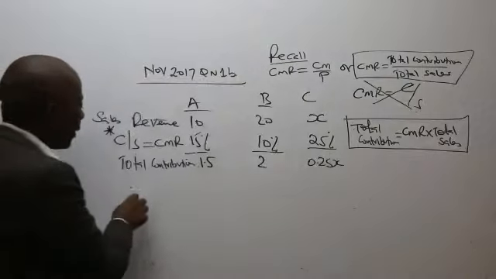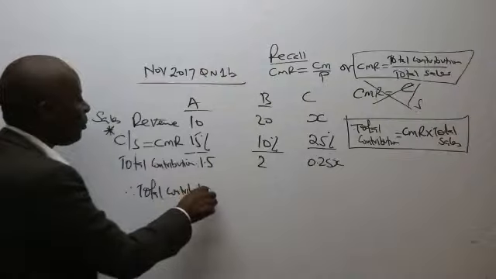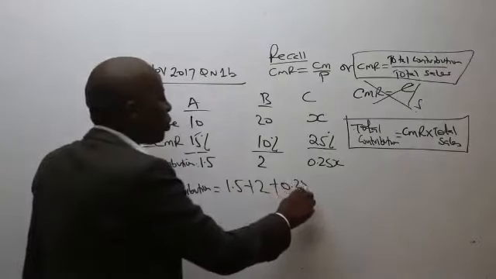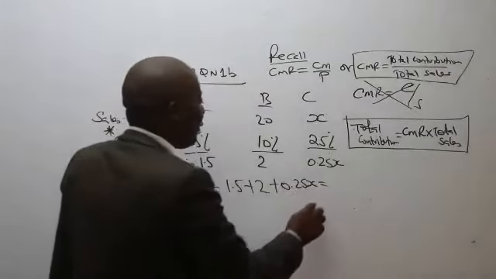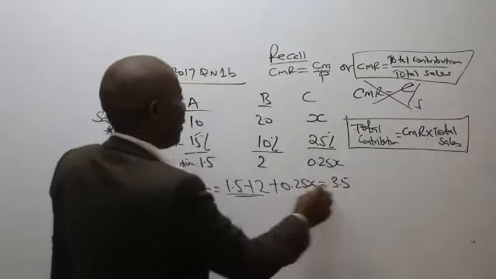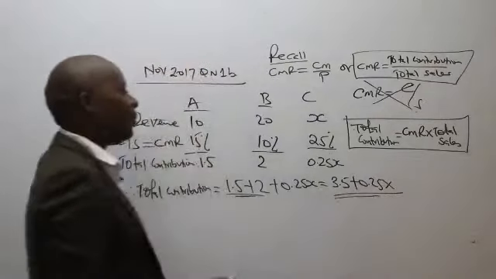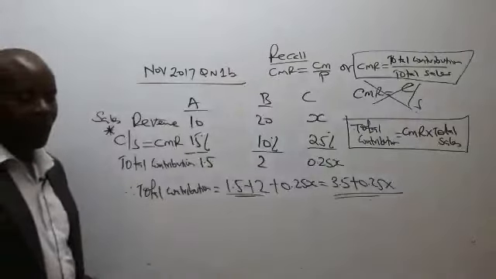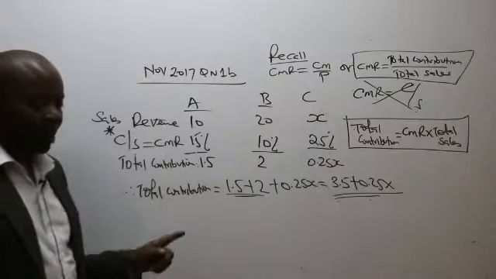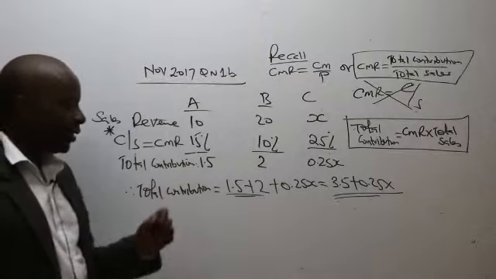And therefore, the total contribution from the 3 products will be 1.5 plus 2 plus 0.25x, which will end up giving us, in this case here, 3.5 plus 0.25x, which is very important for me. So I've been able to get the total contribution equation very nicely.